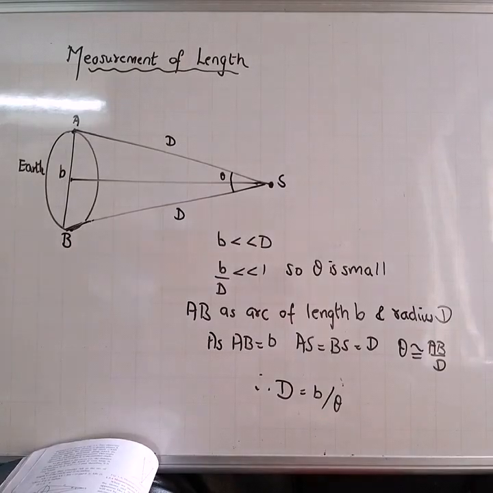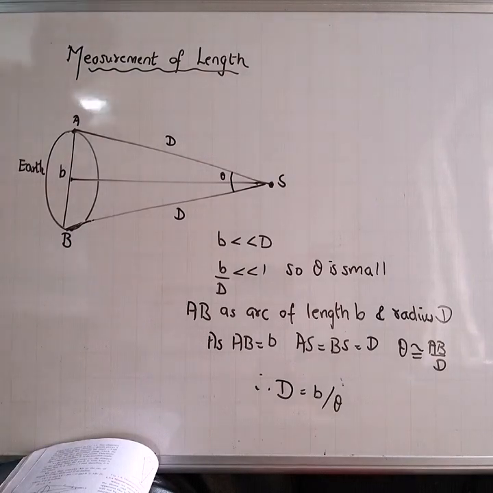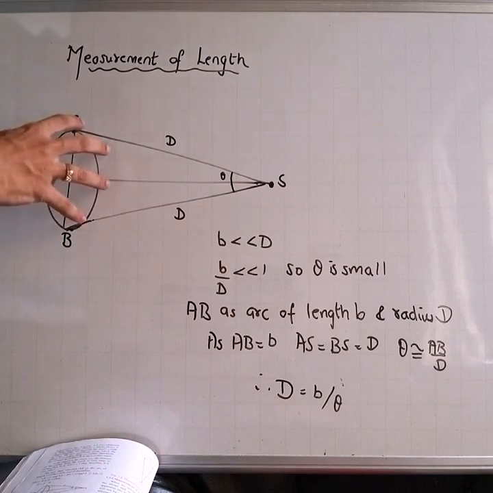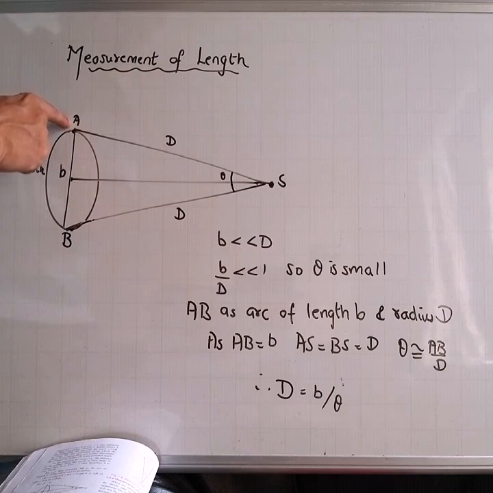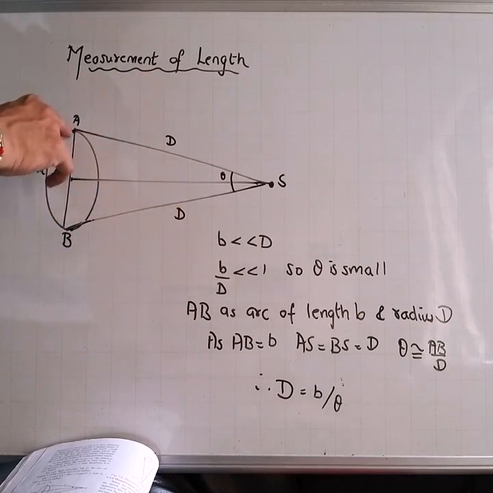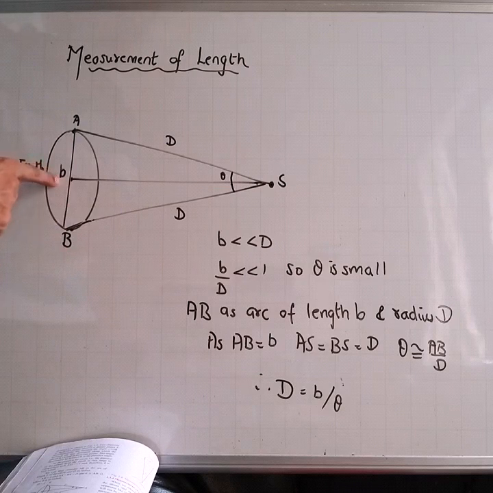Now, how the parallax method can be used to determine the distance between the planets and stars. Let us take one example. This is the Earth, and these are two points which are diametrically opposite. This is place A and this is place B, which are diametrically opposite on Earth, and the total distance between these two places is b.